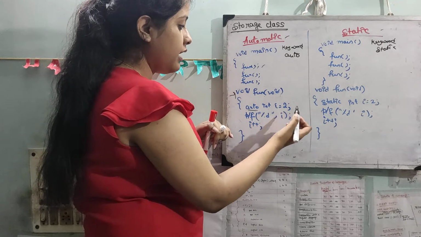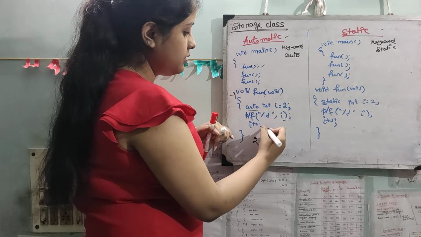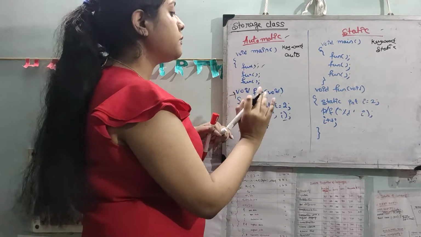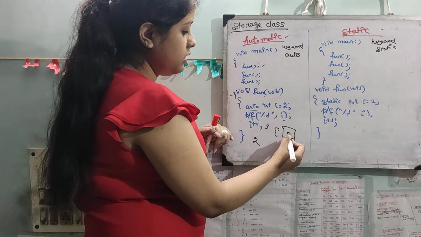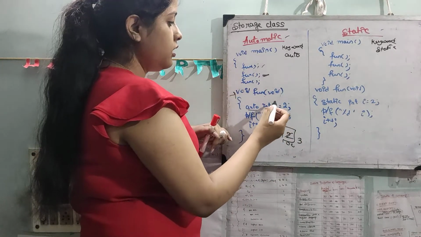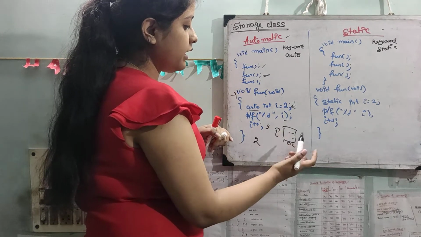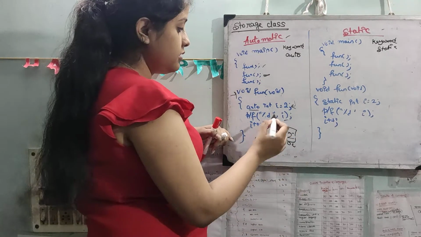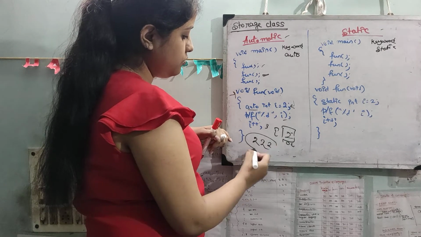So auto int i equals 2. So printf i, 2 will be printed. 2 is incremented to 3. But this value doesn't persist to the next call. Suppose i is 2 and is incremented to 3. But again in the next function we will assign this value to 2 again. So this 3 is erased. So again 2 will be printed. Same thing happened, so 2 will be printed.